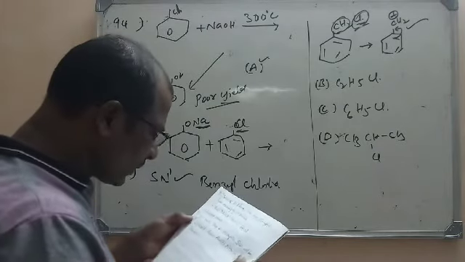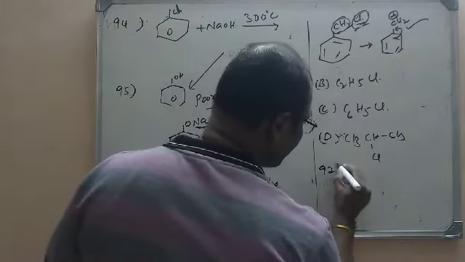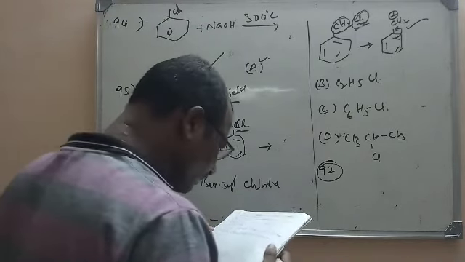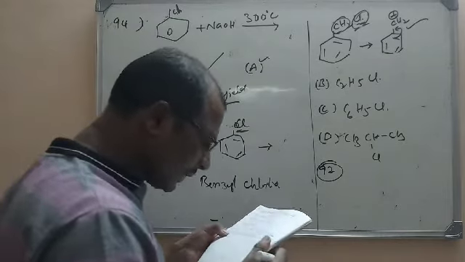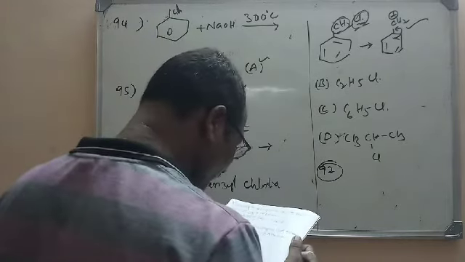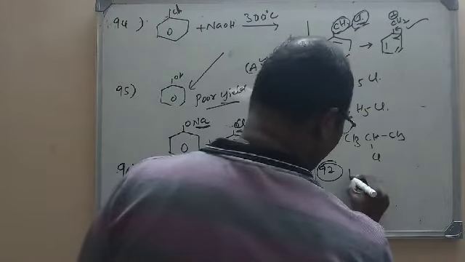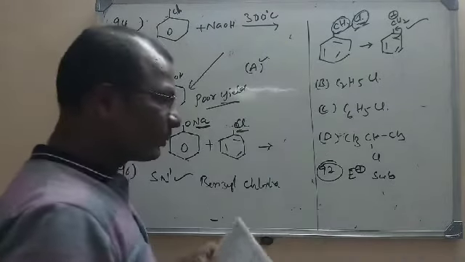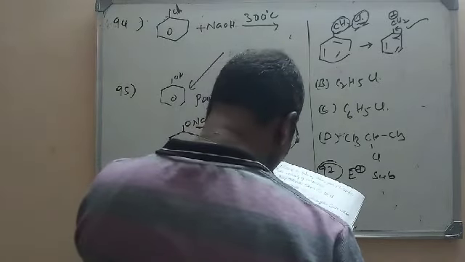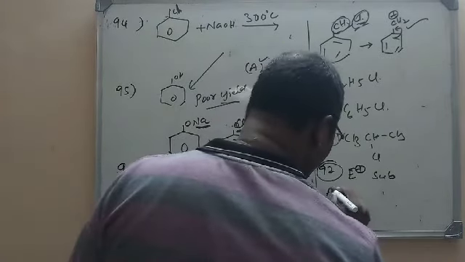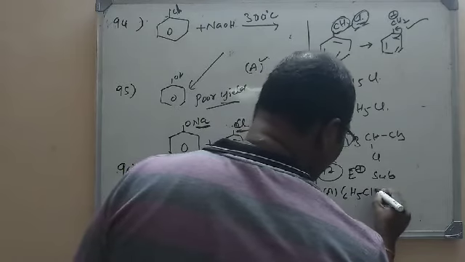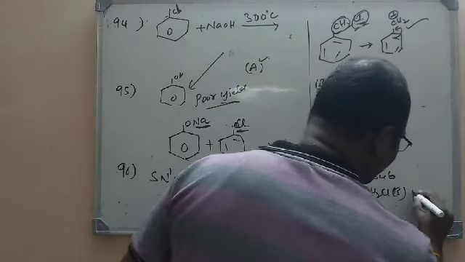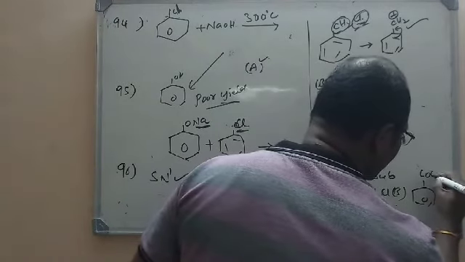Now let us go to the next question, question number 92. Which is the most reactive compound for electrophilic substitution? The first one is benzyl chloride, C6H5CH2Cl. The second one is benzoic acid, C6H5COOH.